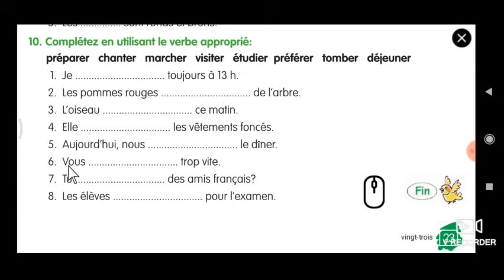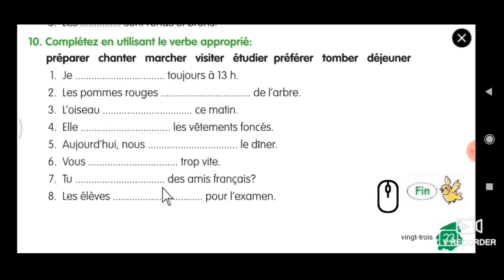Okay. Vous dash trop vite. Okay, so you dash fast, you walk fast or visit fast. Walk means this one. So I think this will be suitable for sixth one. You conjugate on your own. You have to take out the er and add some ez. Okay.